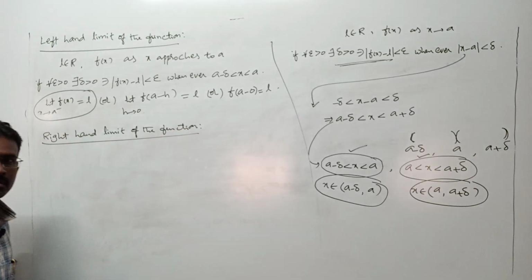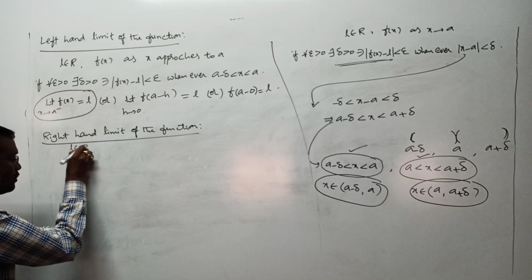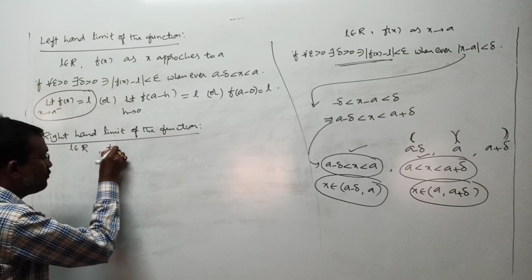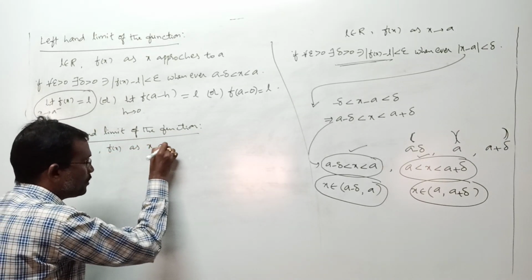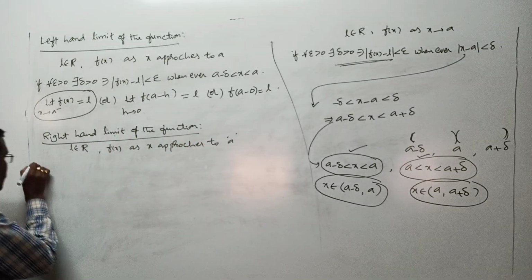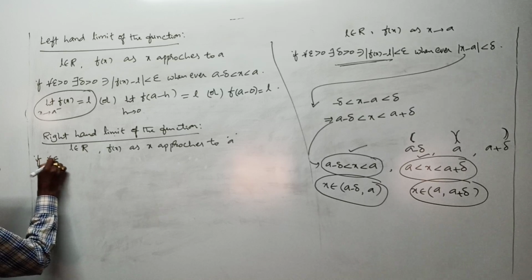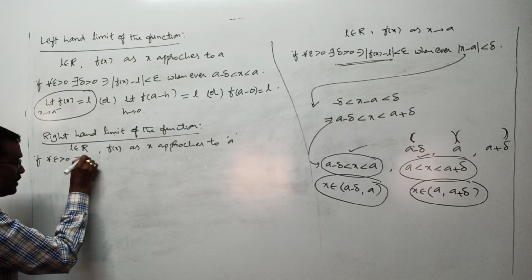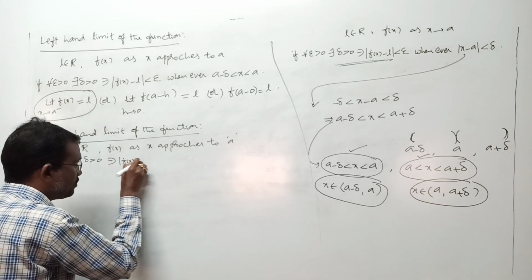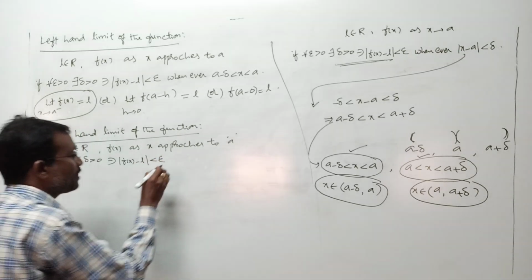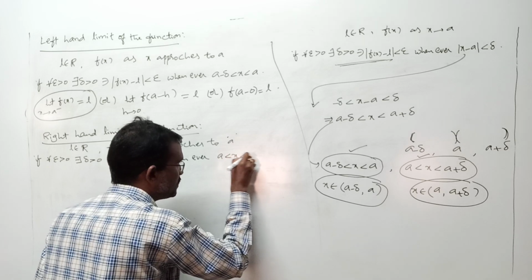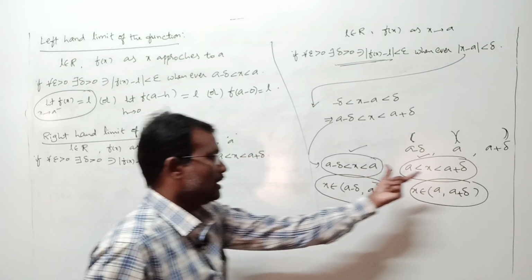Here also let us take a real number L. That real number L is said to be the right hand limit of the function f of x as x approaches a, if for each epsilon greater than 0 there exists delta greater than 0 such that mod f of x minus L is less than epsilon whenever a is less than x is less than a plus delta. This is defined over the right neighborhood of a.